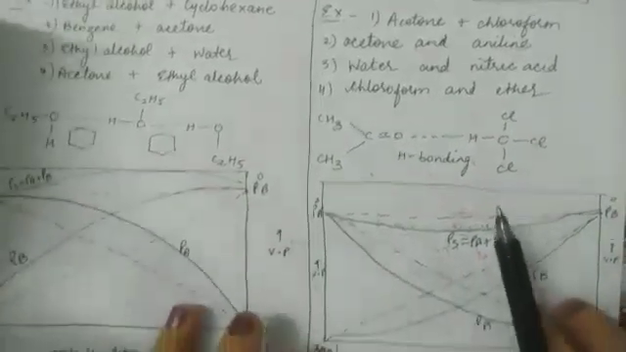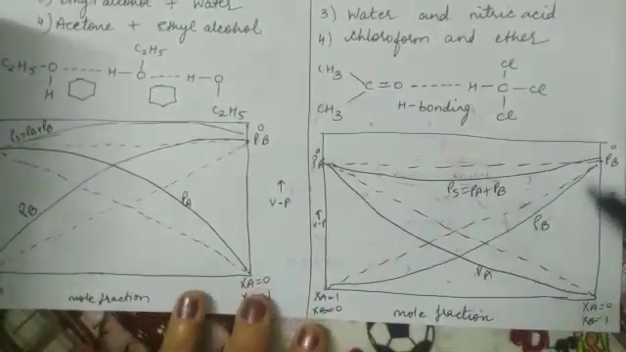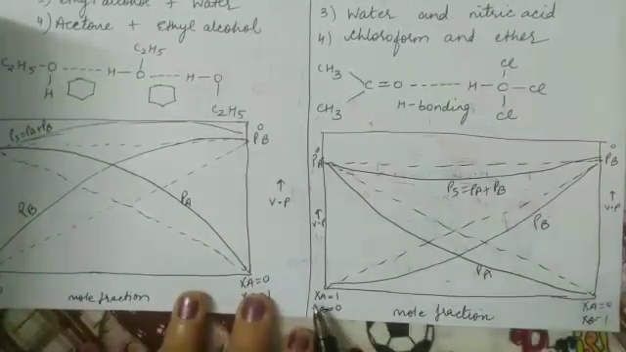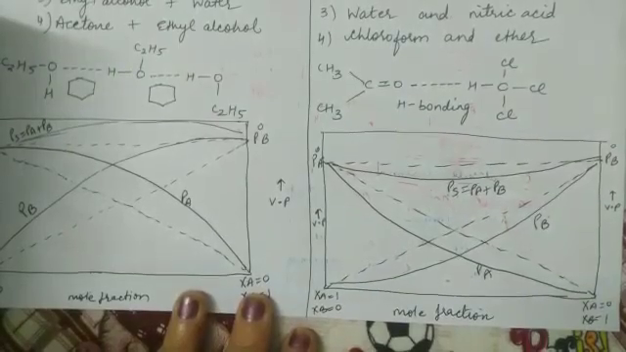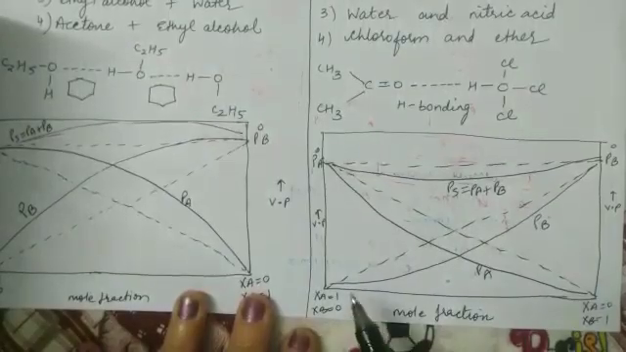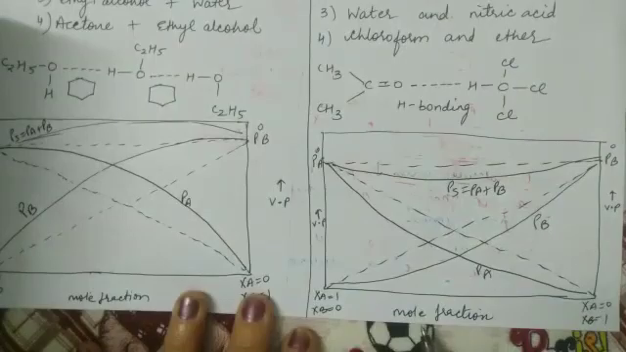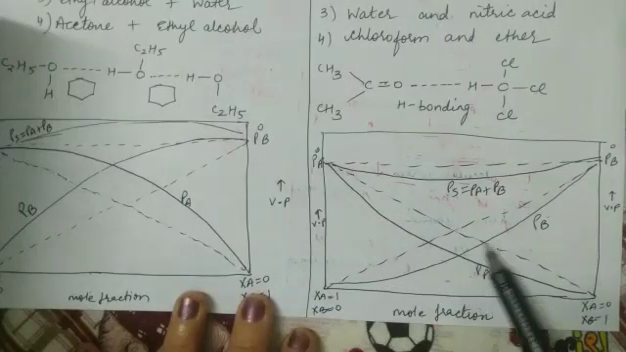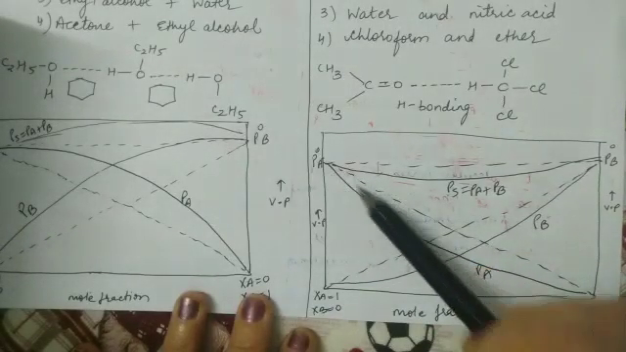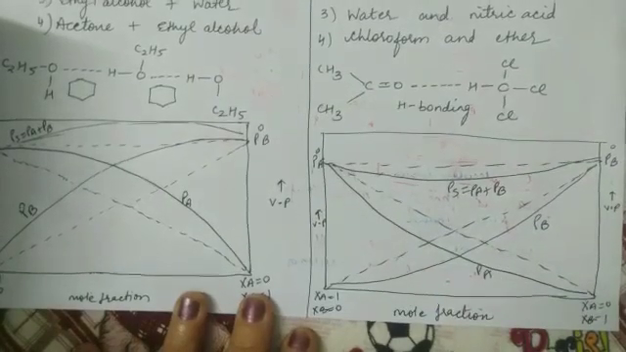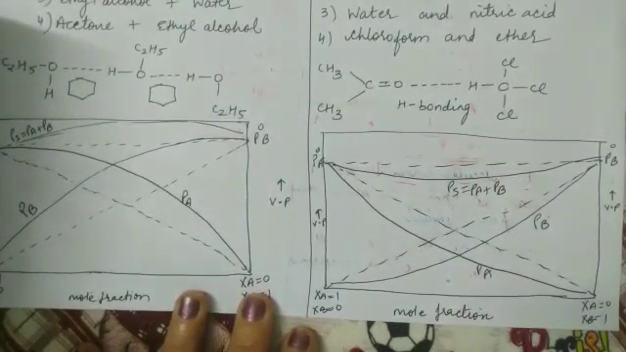Now again, what is the graphical representation of solutions showing negative deviation? Again, the same vapor pressure versus mole fraction. XA is 1, it is P°A. XB is 1, it is P°B. Again, dotted lines are there, and these dotted lines are showing the ideal behavior. Since it is negative deviation, everything is less. PB is less than P°B XB. So this is the variation for PB, this is the variation for PA, and this is the total vapor pressure of the solution. So this is the solution with negative deviation.